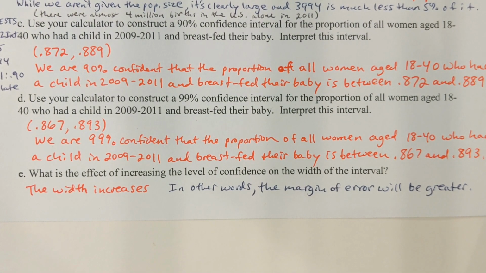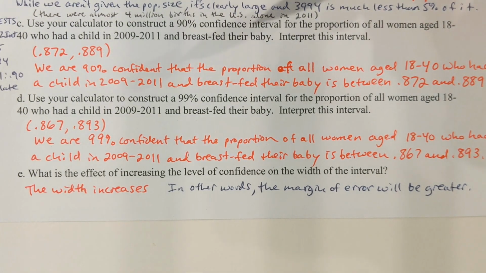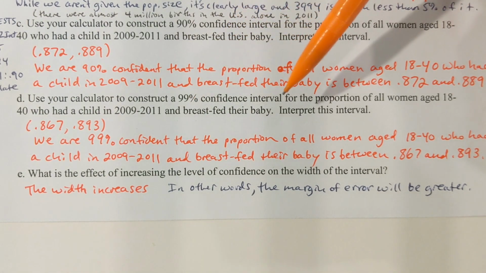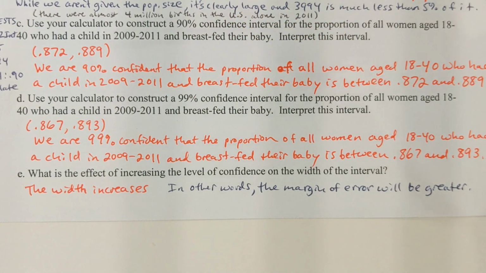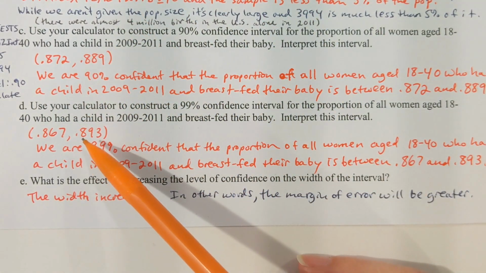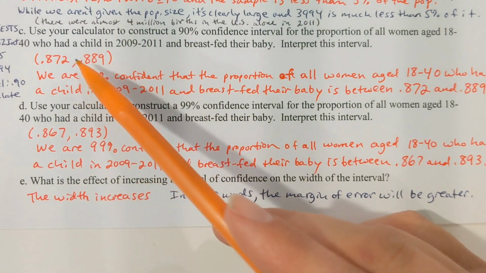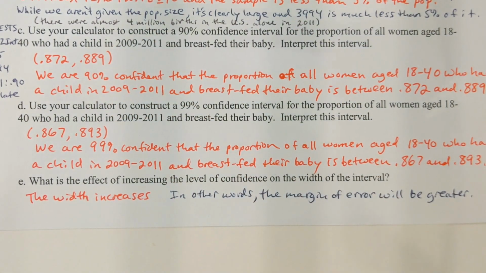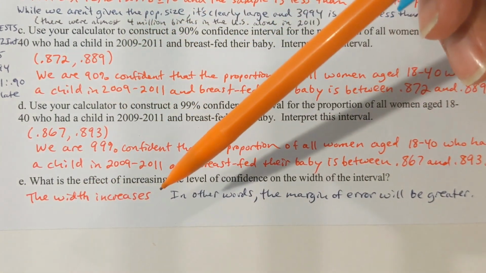Now, in part E, it says, what is the effect of increasing the level of confidence on the width of the interval? Okay, so I've gone from a 90% confidence level to a 99% confidence level. Like, how did that change things? Well, this interval here in part D is wider than the interval that is in part C. Okay, so the width increases.